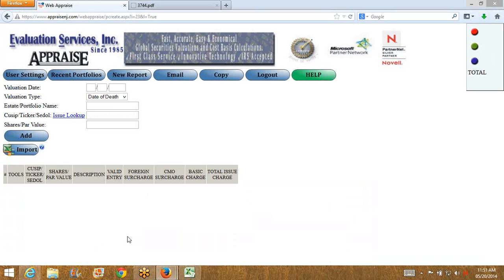And we're back. I like to keep these relatively short. Does anybody have any questions? Does the program, other than giving you valuations on the date of death, are there other reports, other processes, other programs that are available through the web online? It has date of death, alternate date, gift tax, and market valuation.